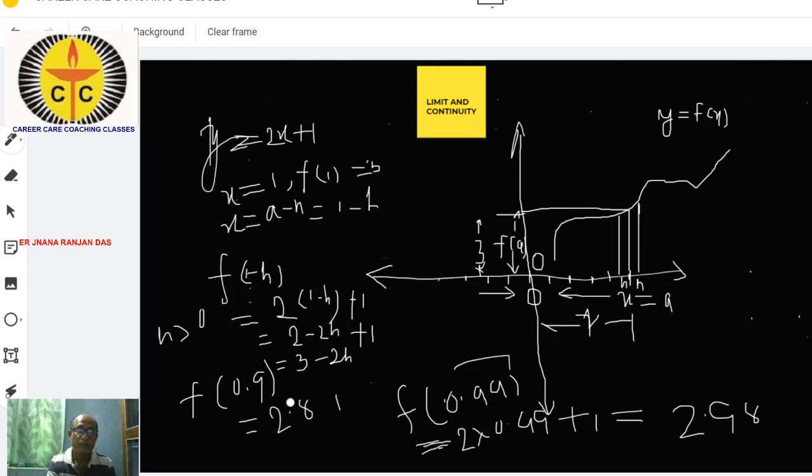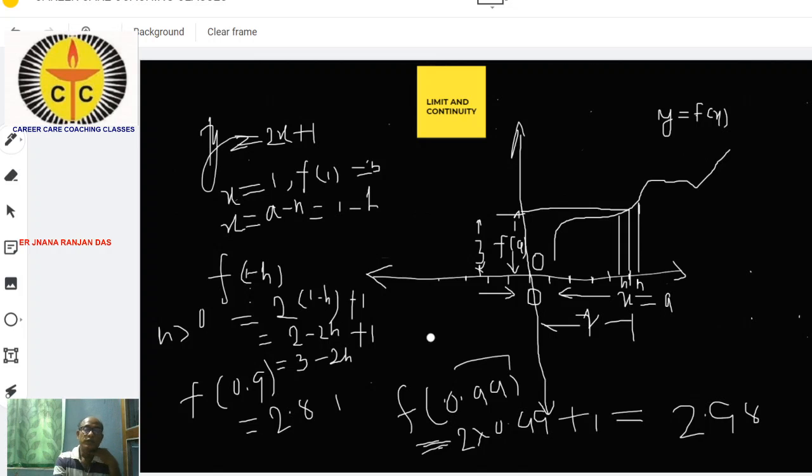When we approach x is equal to 1, going nearer and nearer, the value of the function will be 2.98. That means it will not be equal to 3, it will be 2.98. Again if we put 0.99999, then similarly it will be nearer to 3 but never reach 3.